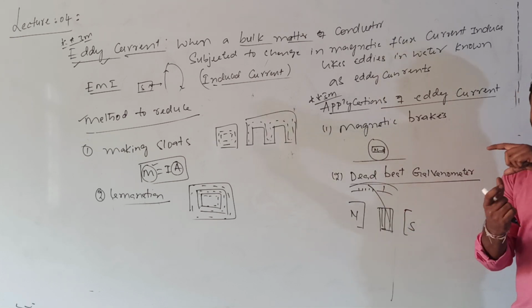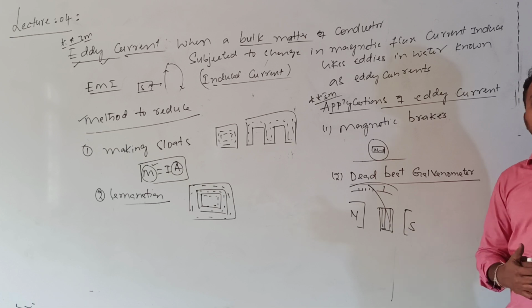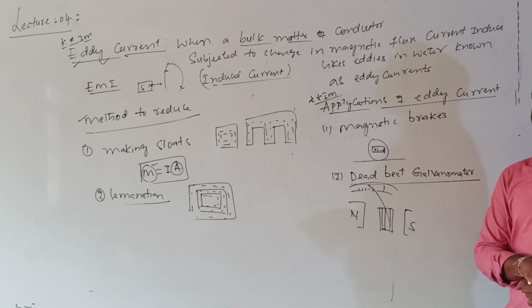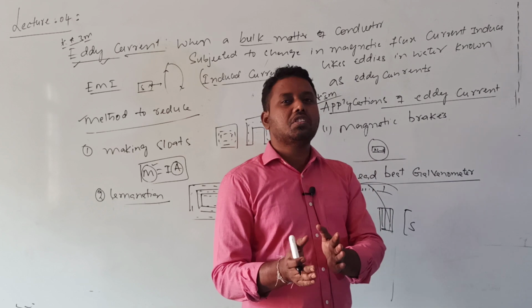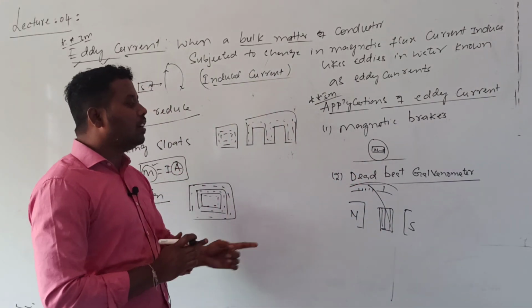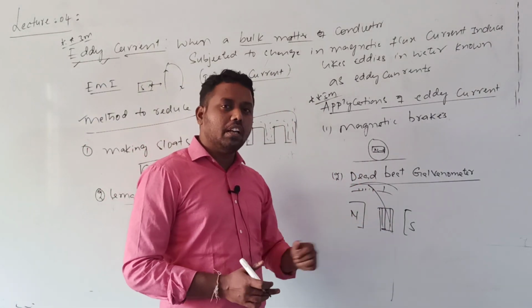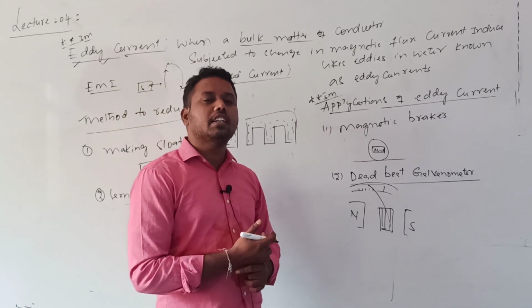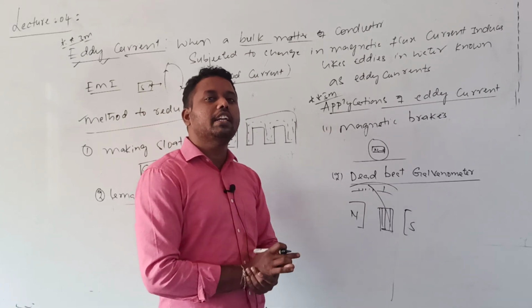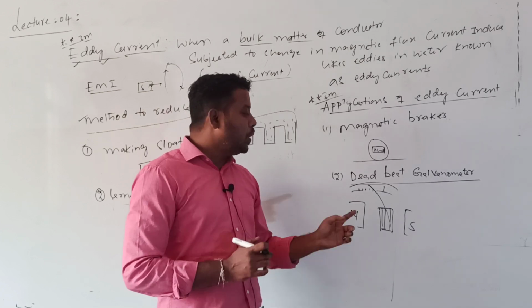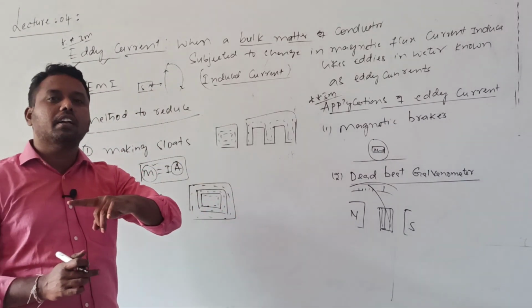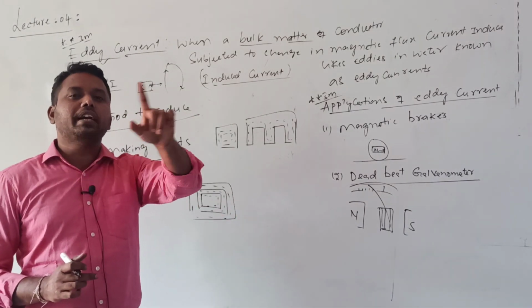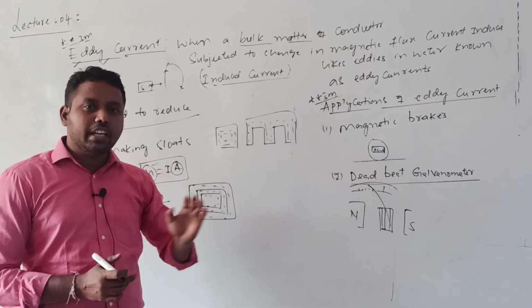But when the coil rotates, the flux linked with the coil changes. When the flux linked with the coil changes, an induced EMF will develop. In which direction will that induced EMF develop? In a direction opposite to the cause. What is the cause here? Rotation of this coil. Then because of that induced current or induced EMF, the coil will come back to its initial position immediately. When you make the coil with a non-magnetic material, the deadbeat galvanometer, after showing the deflection, will immediately come back to its zero indication.